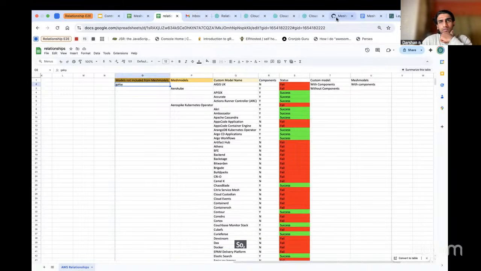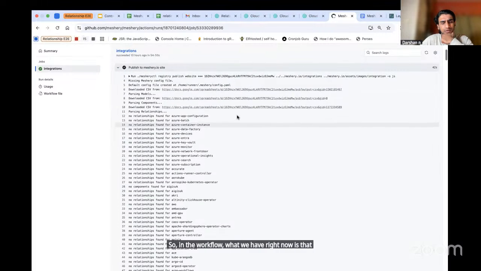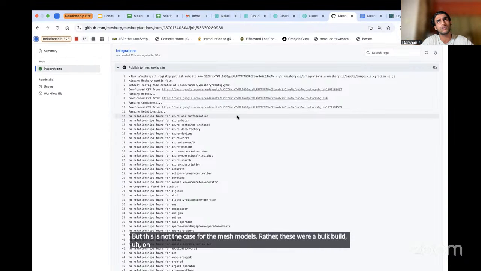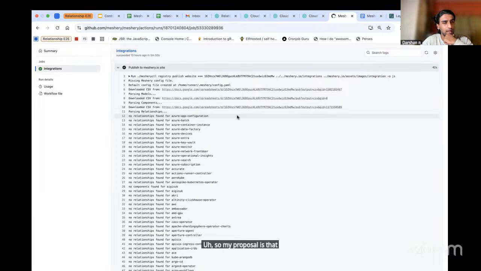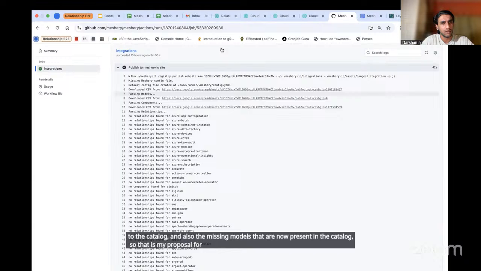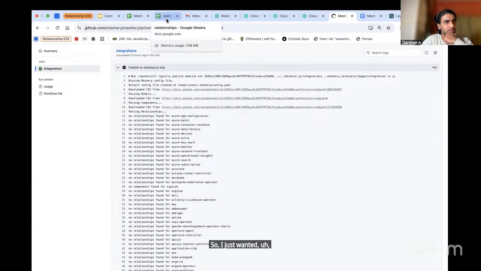In the workflow right now, the custom models build the OCI images and then they are injected inside the site. But this is not the case for the other models. Rather, these were bulk built specifically on August 22nd. So my proposal is to create a new workflow which builds the OCI images for these models and publishes them to the catalog, including the missing models that are not present in the catalog. I just wanted feedback from Lee on this.